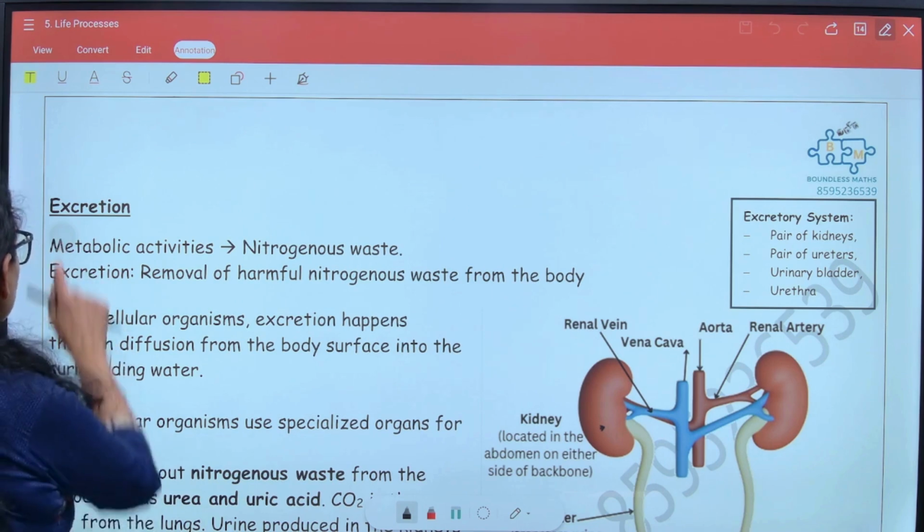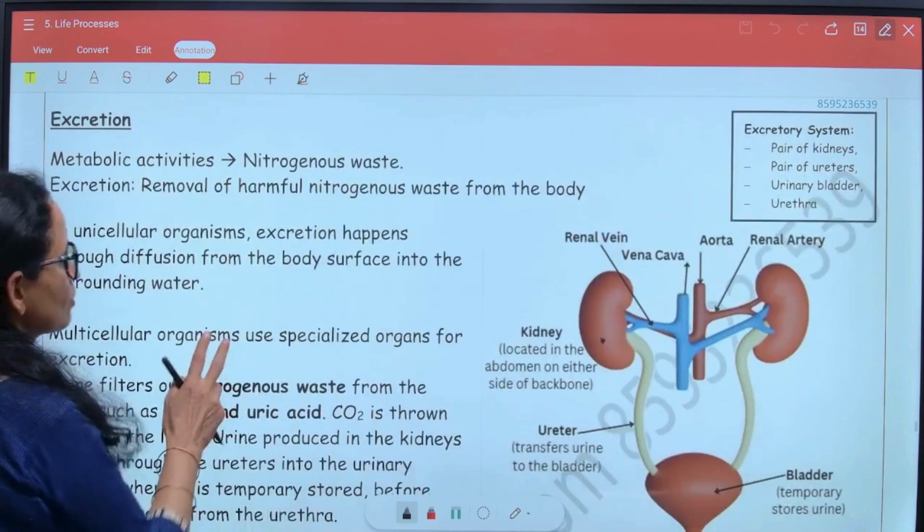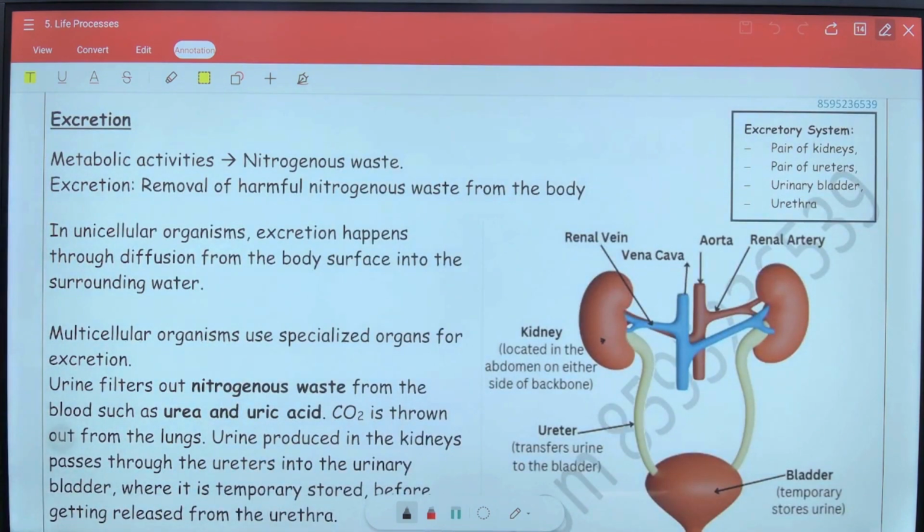Now let's start with excretion. What is excretion? Excretion is basically throwing out of the metabolic waste that is created in the cells as part of the digestion process.